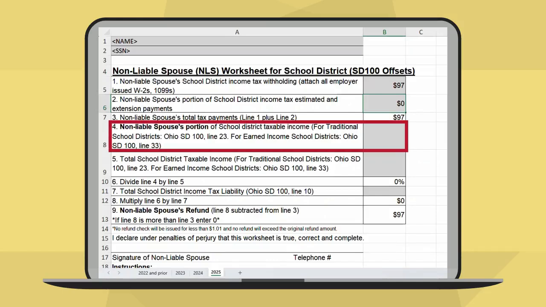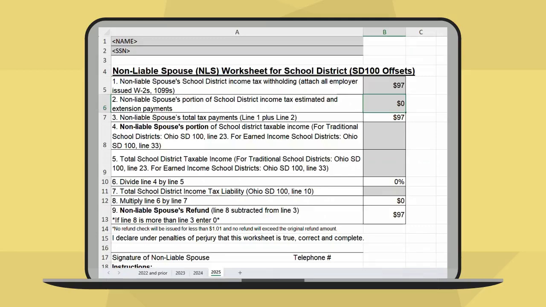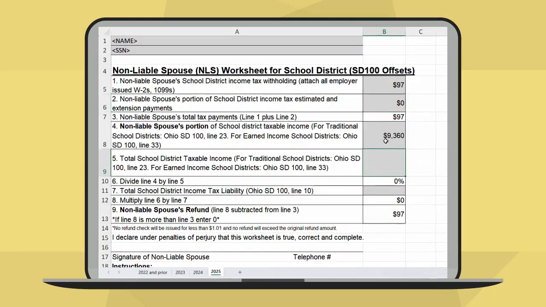Now on to line 4. Enter the non-liable spouse's portion of school district taxable income. Refer to the school district tax base schedule of your school district return. Remember, only enter the part of the income that belongs to the non-liable spouse. You may need to reference their individual W-2. When you add that total into the worksheet, it looks like this.